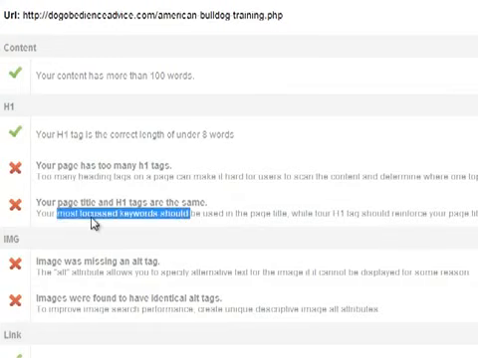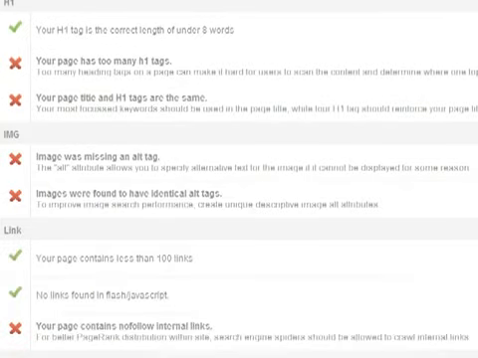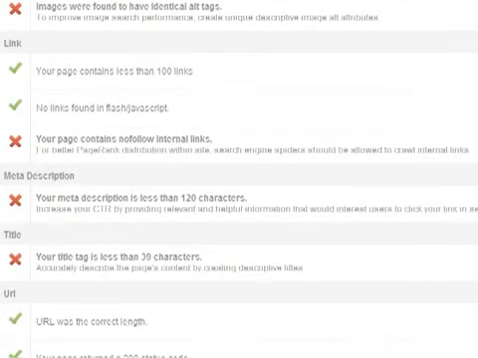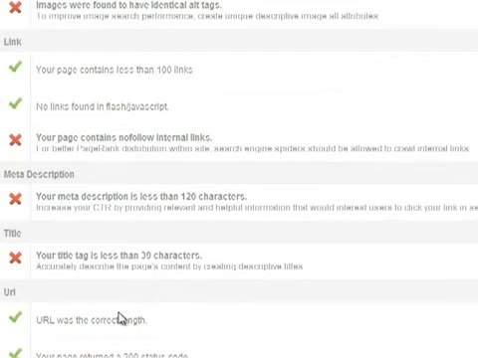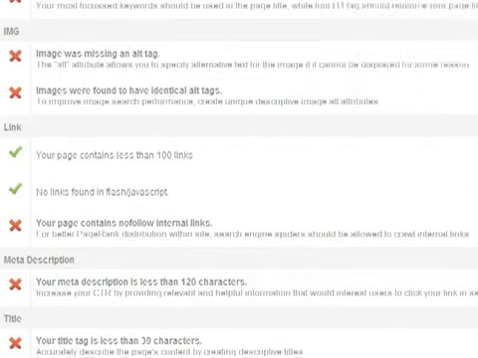It's saying that they're not the same, sorry, so it's got a cross, it's got the image, it's missing an alt tag. All the images have identical alt tags, which isn't good. So it's got a few warnings, but then it's got a lot of good things as well. The URL is the correct length, page contains less than 100 links, and so forth.